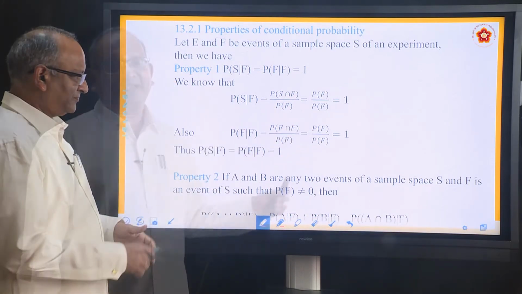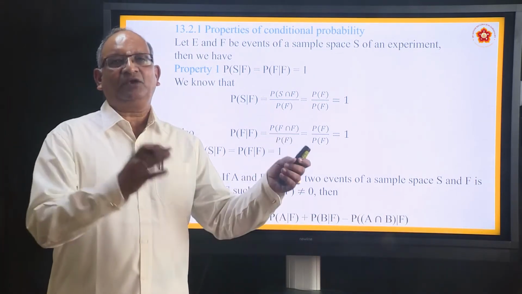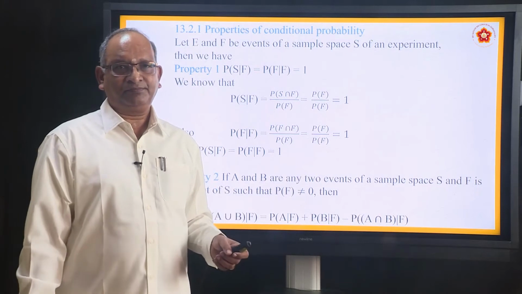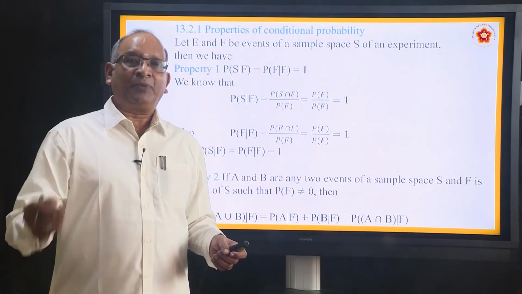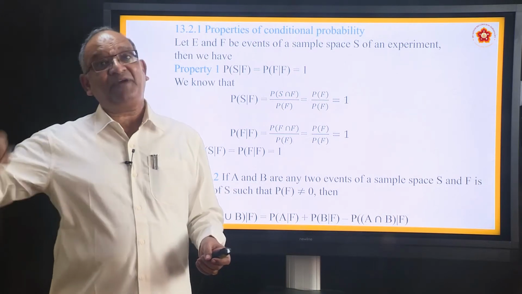Second property. What does the second property say? From the sample space, if there are two events A and B, then the probability of A union B when F has already occurred.